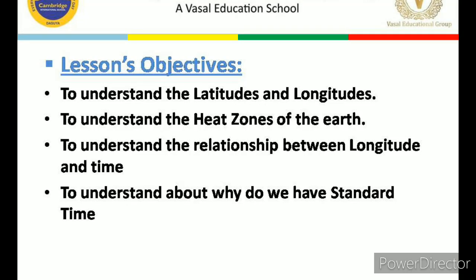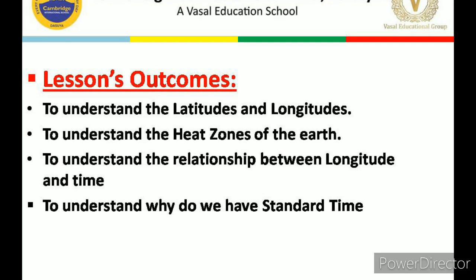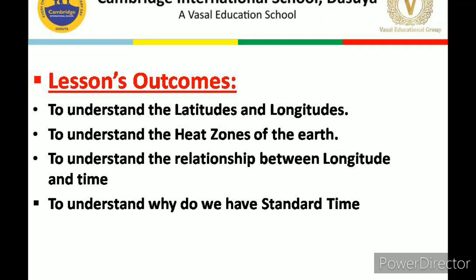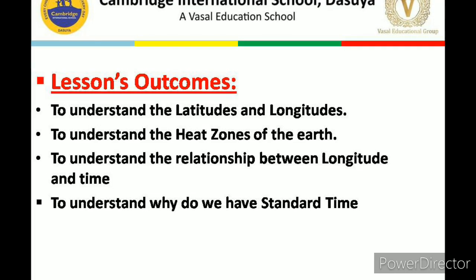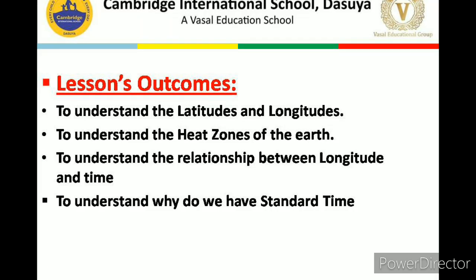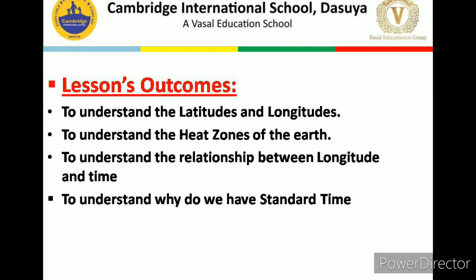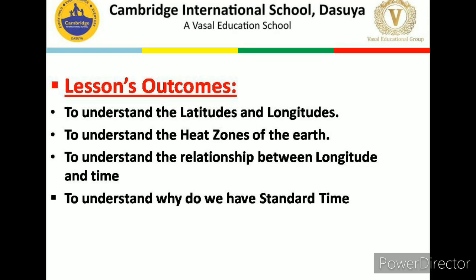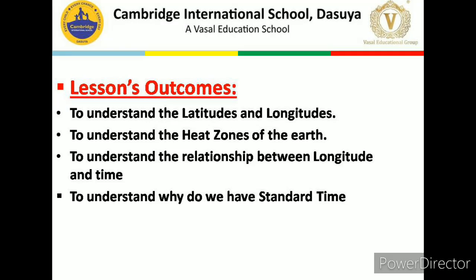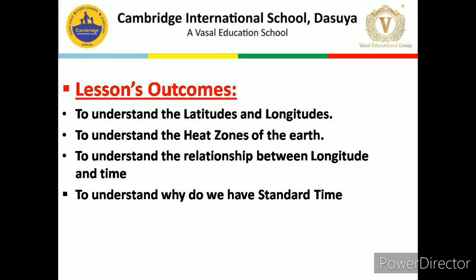What are the lesson outcomes? At the end of the lesson, the students will be able to: number 1, understand the latitudes and longitudes. Number 2, understand the heat zones of the earth. Number 3, understand the relationship between longitude and time. And the last one, understand why we have standard time. So, dear children, that's all about the lesson objectives and the lesson outcomes.